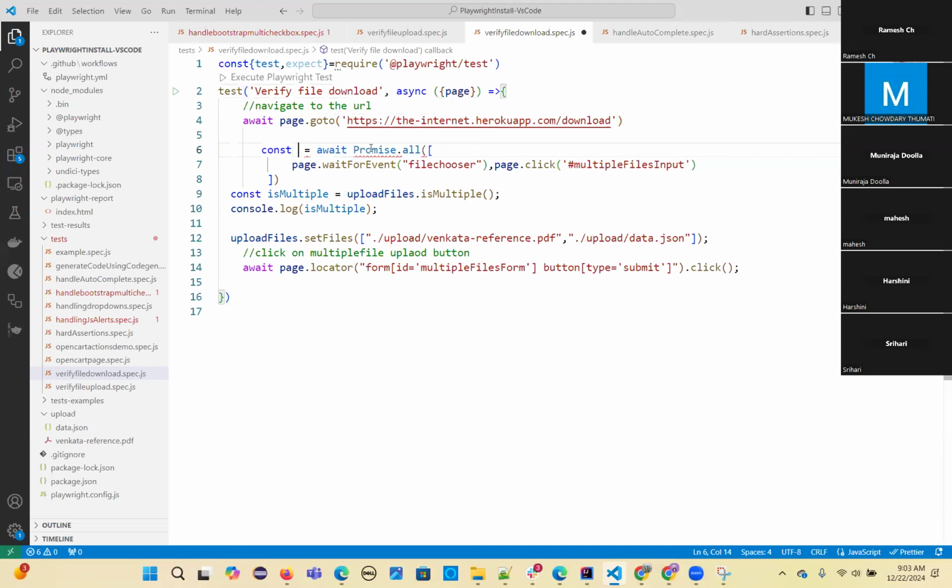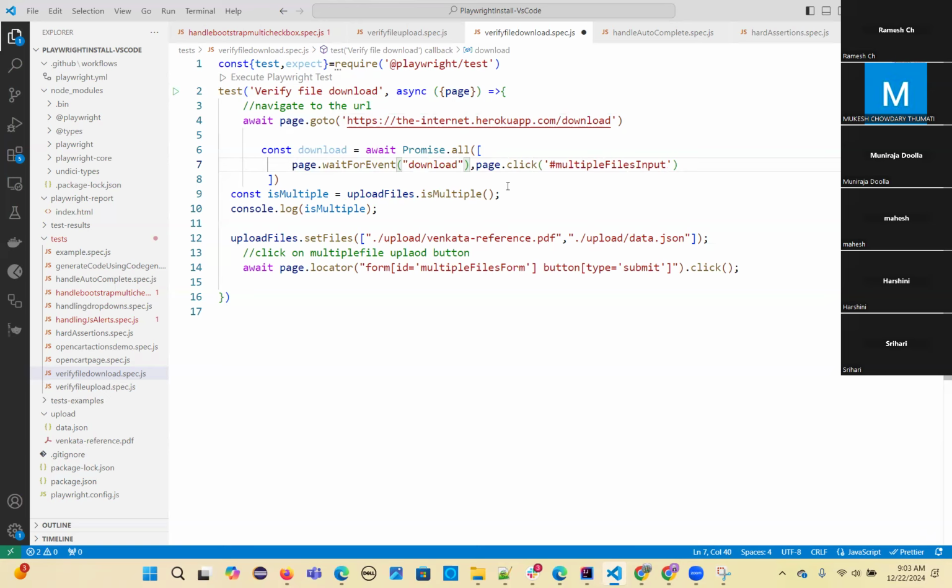Download. Just put download variable and await Promise.all and await event. What is the event name? File download. Download. Just download. So the event name is download. And you need to click on that. So which link you have to click?